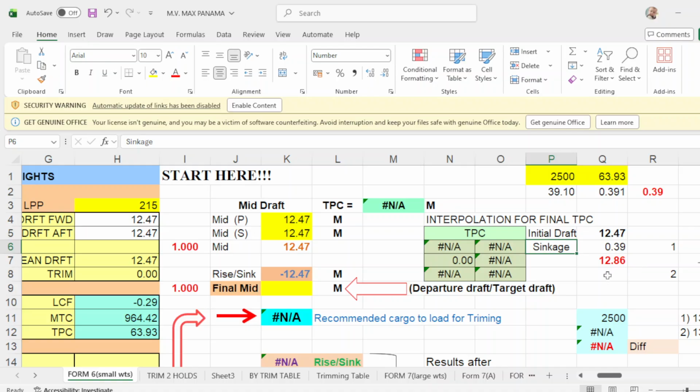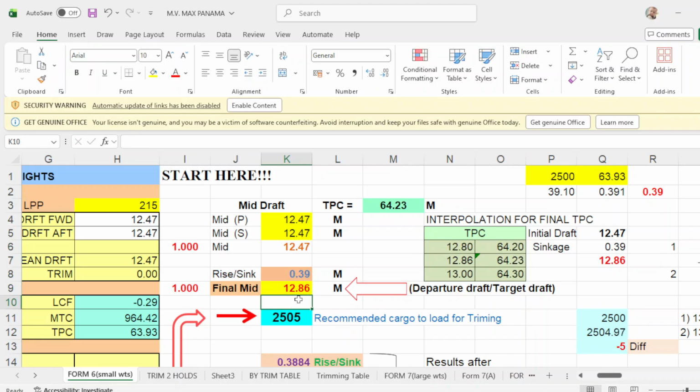Then your final departure draft should be 12.86. You add this one. So this 12.86, you put it here. That will be your final mid departure draft, 12.86.